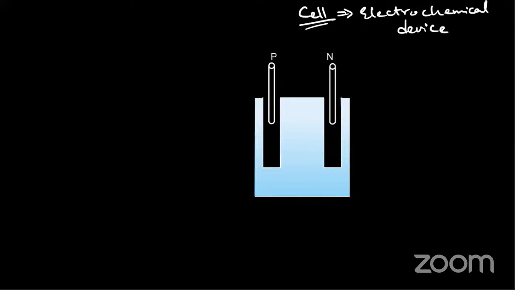There will be formation of reactions. I hope most of you might have learned redox reactions in your previous class. The redox reactions: reduction and oxidation.